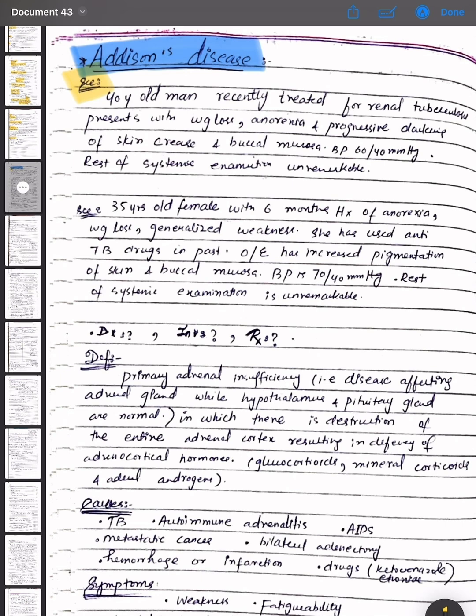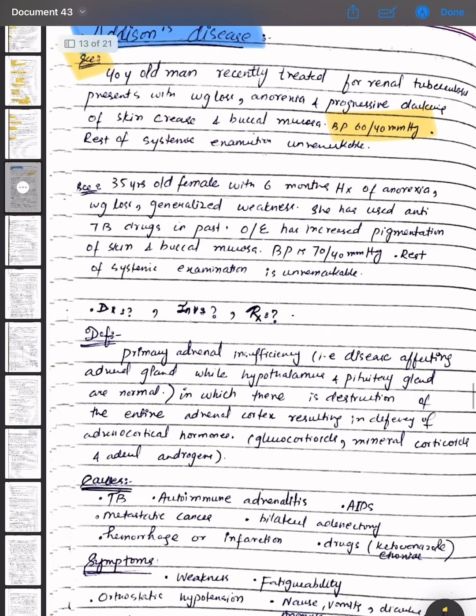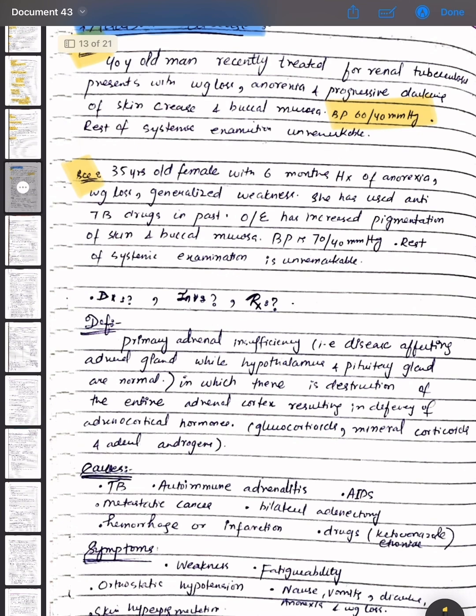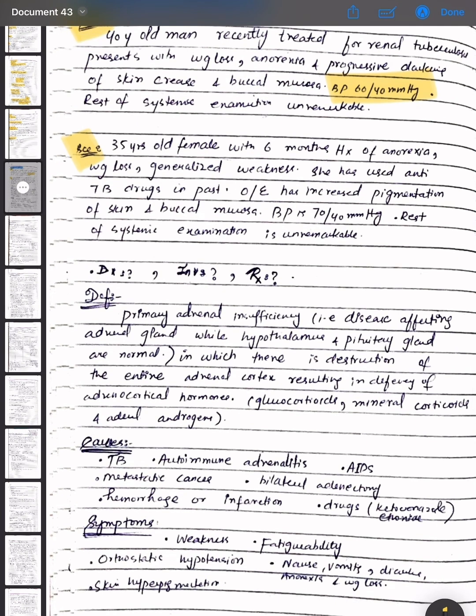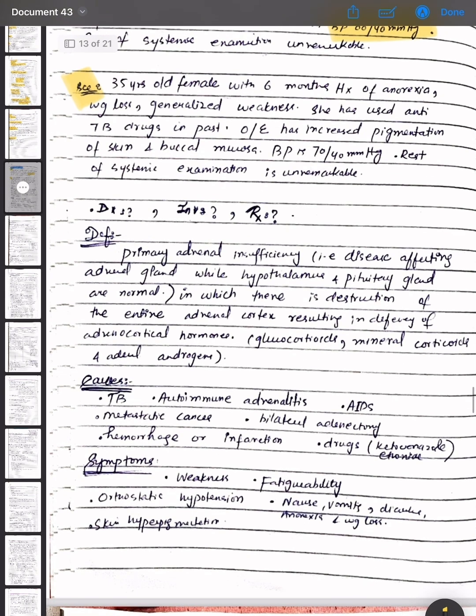Blood pressure is 60 by 40 mm of Hg and the rest of the systemic examination is unremarkable. Another scenario is a 35-year-old female with a 6 month history of anorexia, weight loss, generalized weakness. She has used anti-tubercular drugs in the past. On examination, she has increased pigmentation of skin and buccal mucosa. BP is 70 by 40 mm of Hg. The rest of the systemic examination is unremarkable.